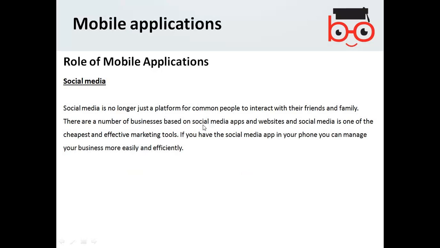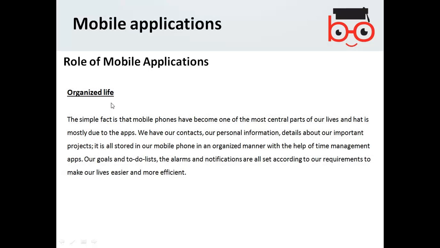You probably have the apps of Facebook, Twitter, and many other social media icons on your phone for general and business purposes. Organized life: the apps give you an organized life. The simple fact is that mobile phones have become one of the most central parts of our lives, and that is mostly due to the apps.